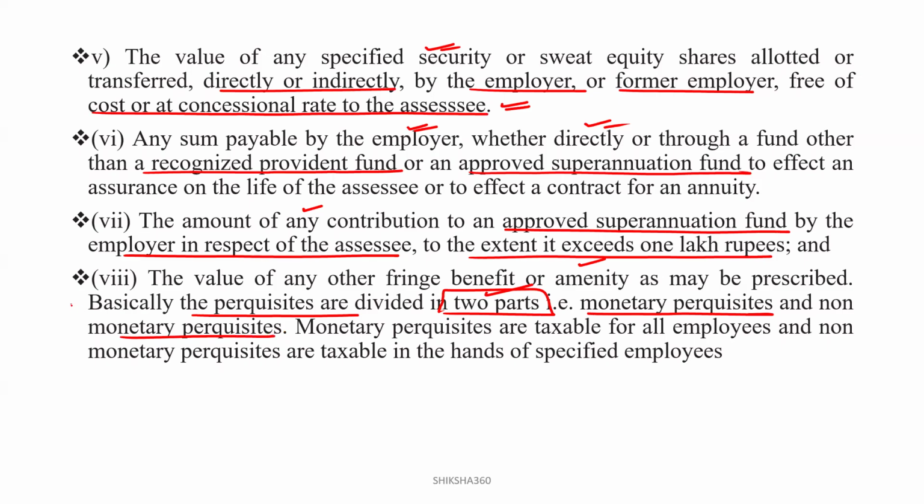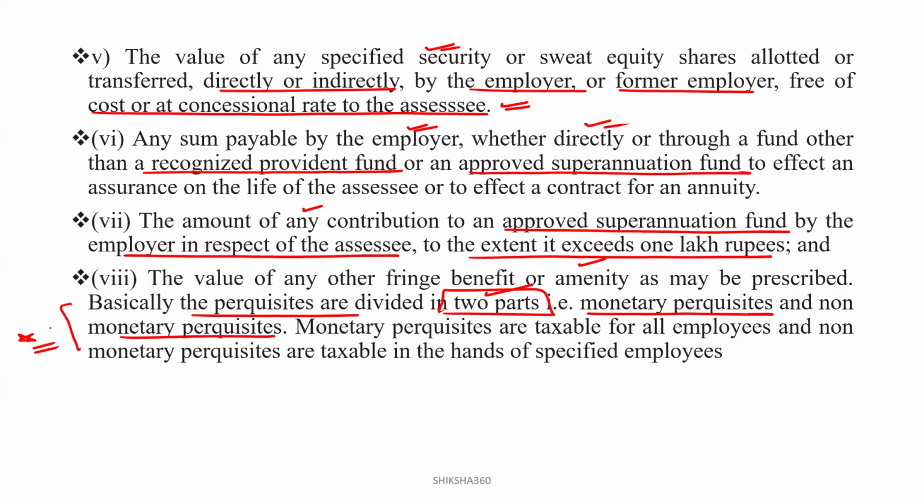So, what is the basic difference between that? We will also cover it. Clear? Very, very important discussion, because only after that will you be able to understand the basic difference between all these things. Clear? So monetary perquisites are taxable for all the employees, and non-monetary perquisites are taxable in the hands of the specified employees. Clear?